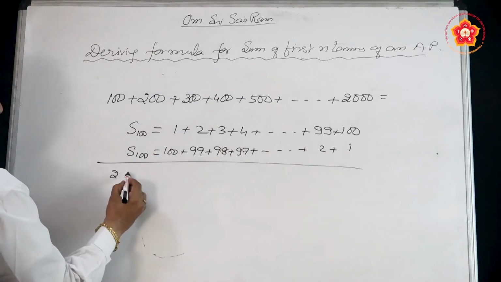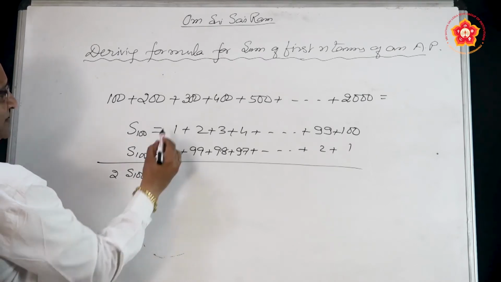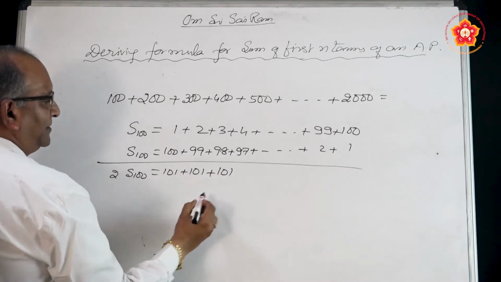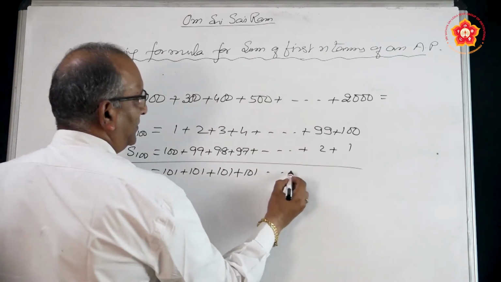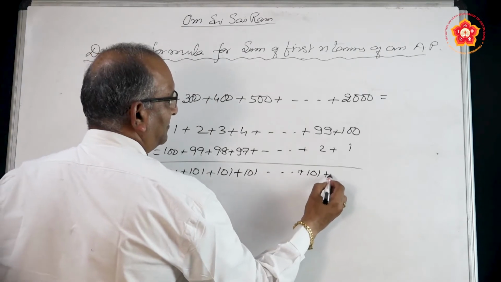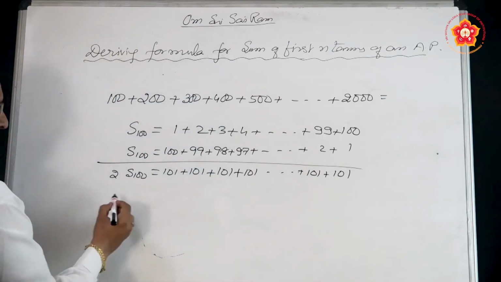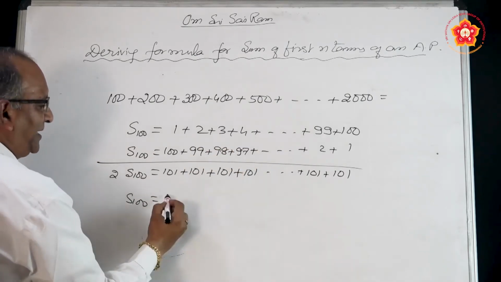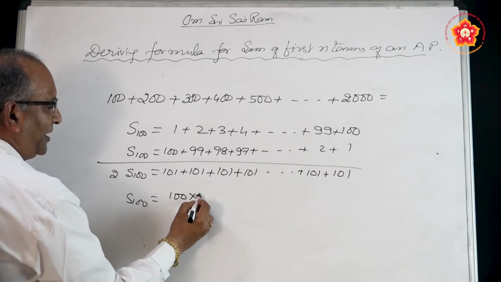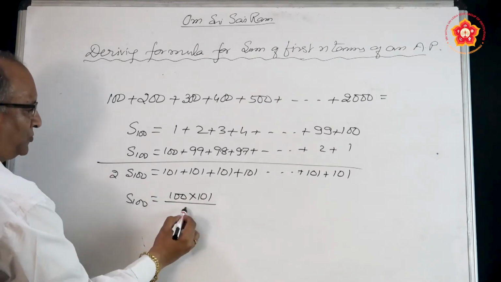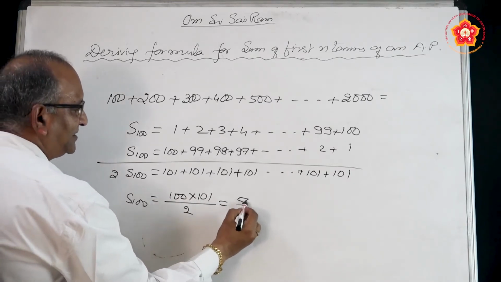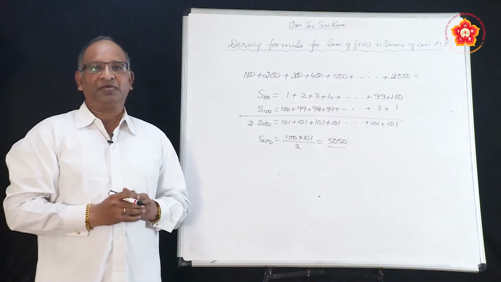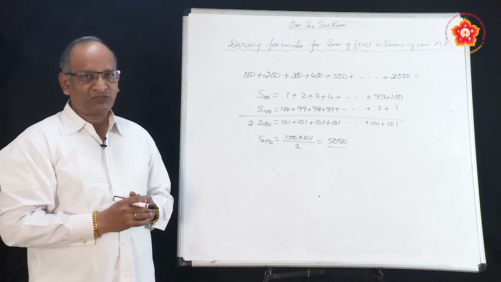So he got 2 times the sum of 100 numbers equal to 101 plus 101 plus 101 and so on, up to 101 plus 101. This 101 occurs 100 times, so 2 S100 equals 100 into 101, and the answer is 5050. This is the sum of 100 natural numbers.